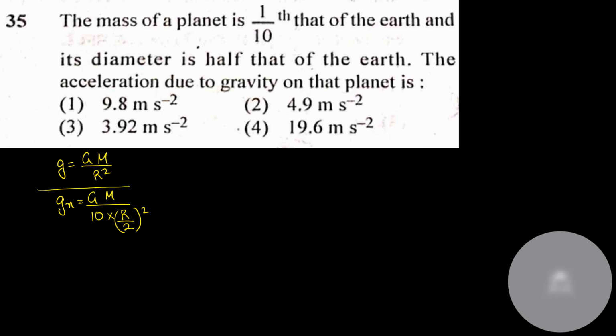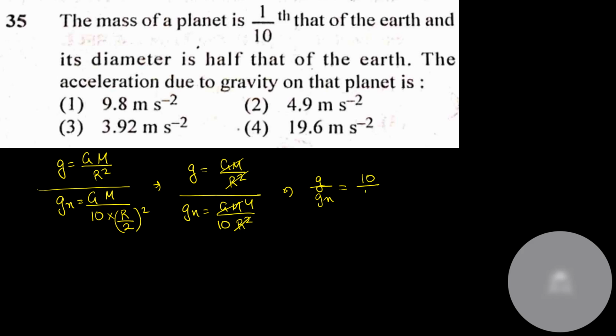So out here, G by G new is equal to Gm by R square divided by Gm by 10 into R square by 4. This 4 will go up. So Gm by R square will get cancelled. So G by G new is equal to 1 divided by 4 by 10, which is equal to 10 by 4. So out here, G new is equal to 4G by 10, and G is equal to 9.81.